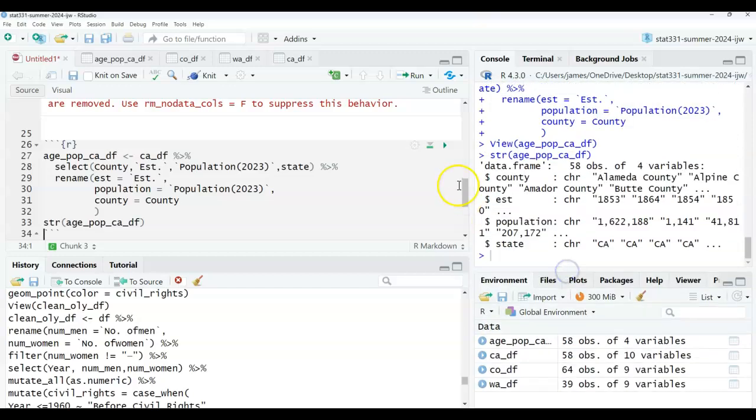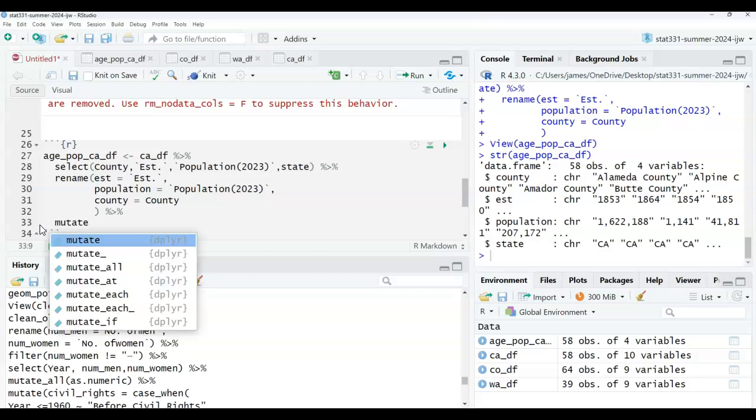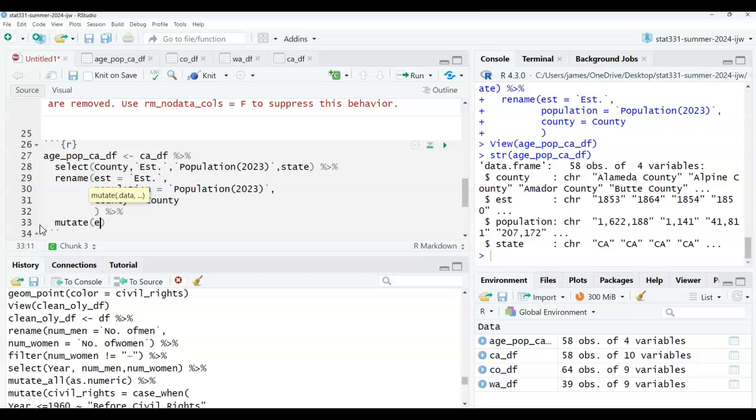Okay. And so I'm gonna do it the long way. I'm just gonna change establishment, right? And population, but I'm gonna do establishment first, okay? Because that's actually easiest. Mutate stat est is equal to as dot numeric est, okay?